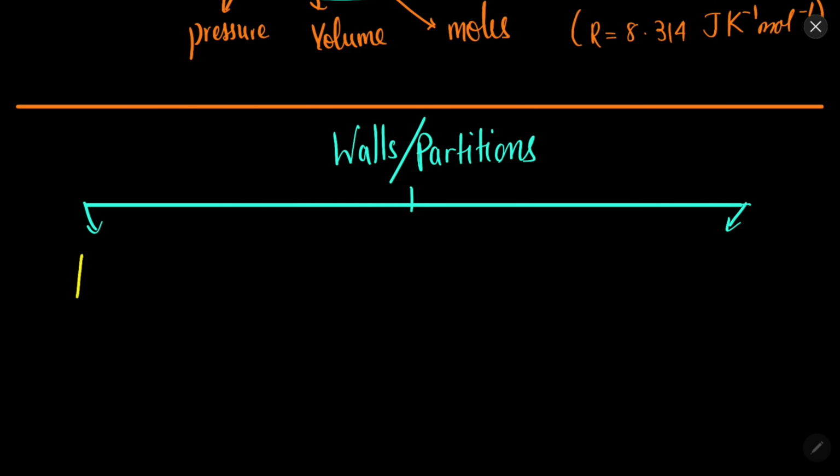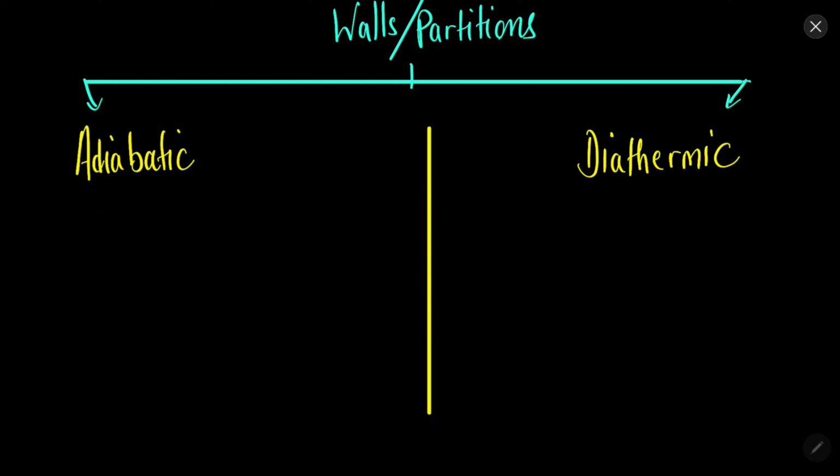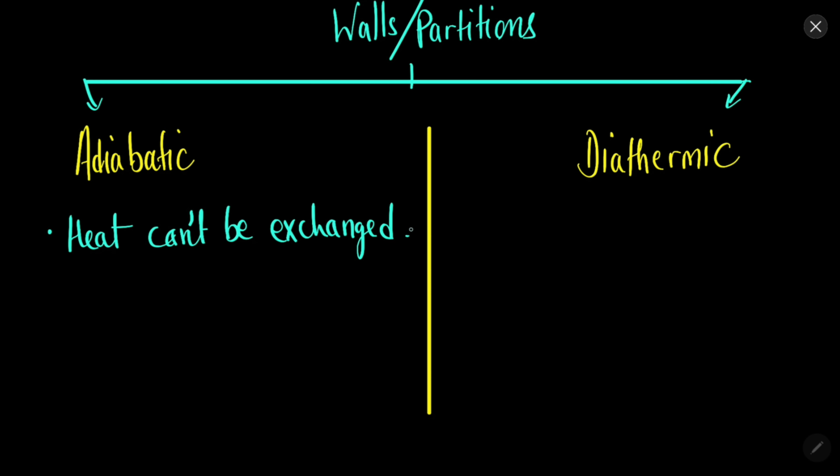One is the adiabatic wall and one is the diathermic wall. An adiabatic wall is a wall in which heat cannot be exchanged. And in a diathermic wall, heat can be exchanged.